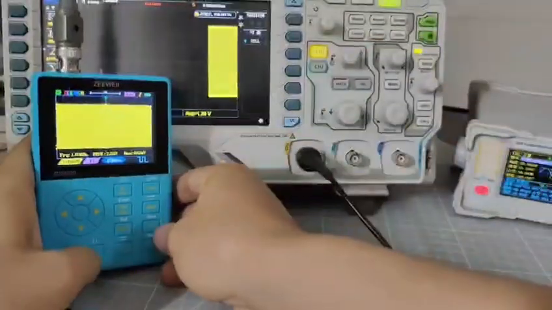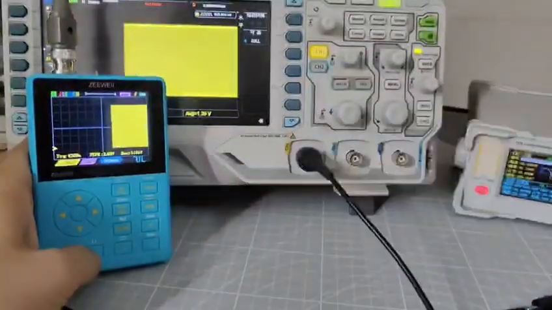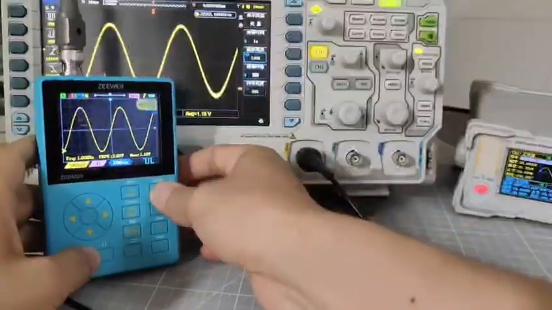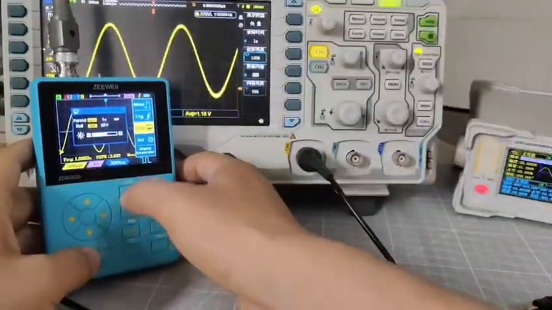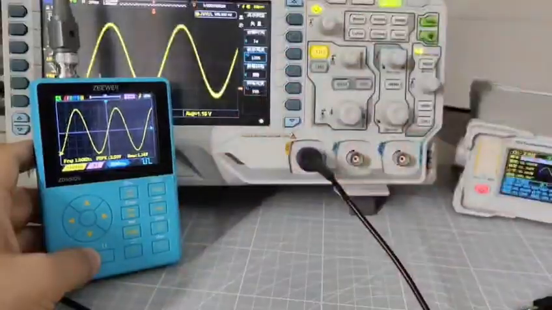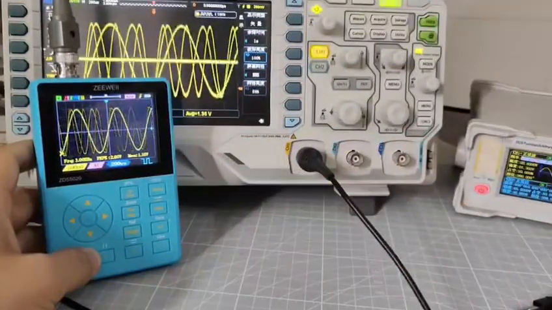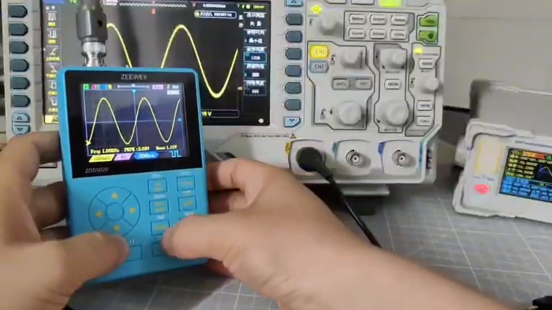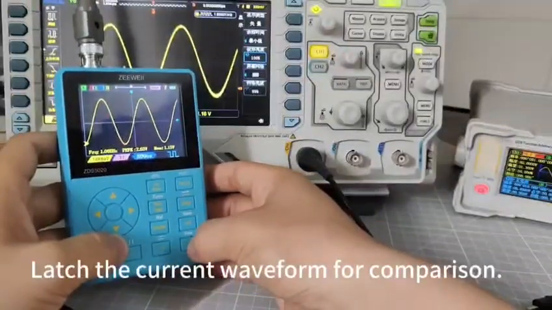Roll mode. Persistence. Latch the current waveform for comparison.